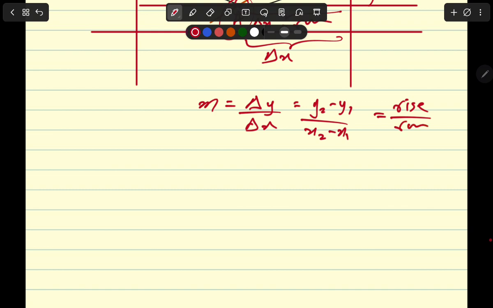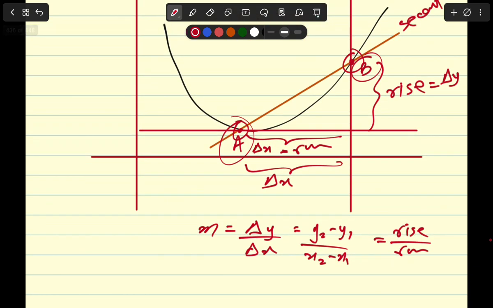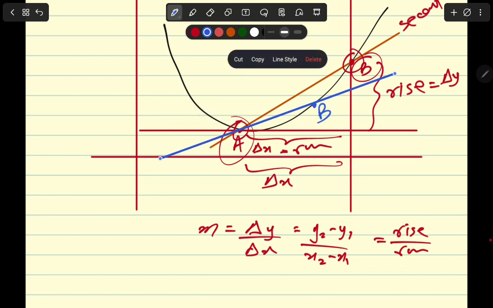So it's simple. But what if I move B closer to A? What if I start moving this point from here closer and closer and closer to A? What happens then? Let's say that I move this point from here to here. Now I get this point B here, so I can draw my secant line from here to here. Right? So this is my secant line. Eventually I want my B point to come closer and closer to A, such that both the points almost become one. Now what happens?